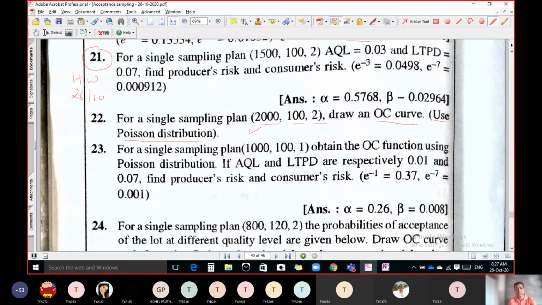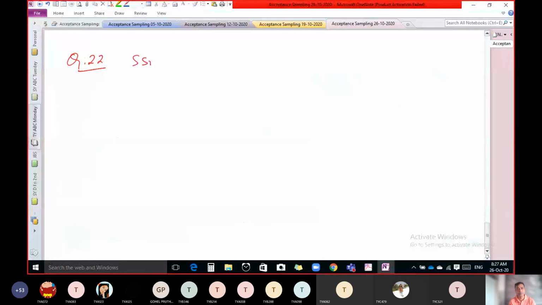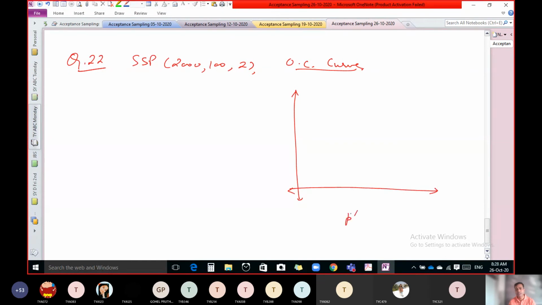Here the single sampling plan is 2102, and we have to draw the operating characteristics curve. In the operating characteristics curve, what we have to do? It is not given in the question, we have to assume different values of P dash and find out different values of PA, and plot.